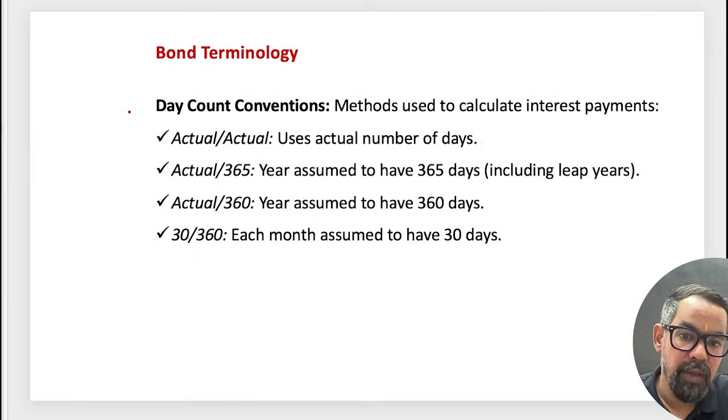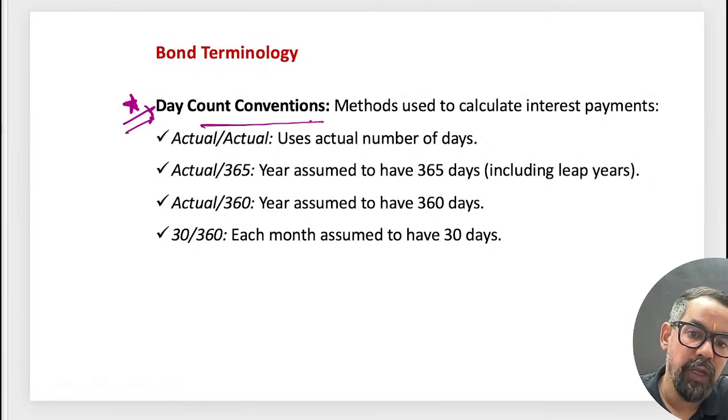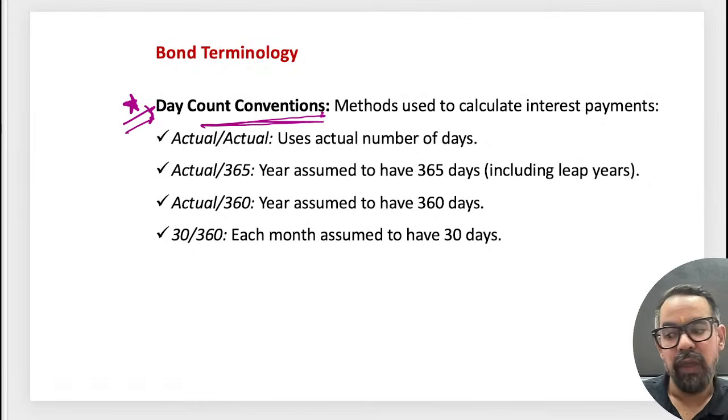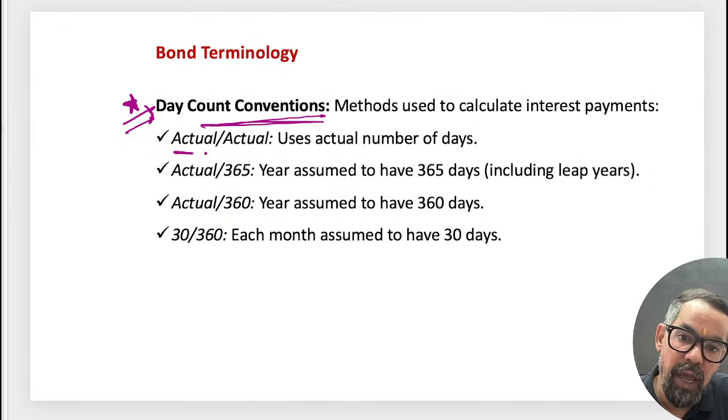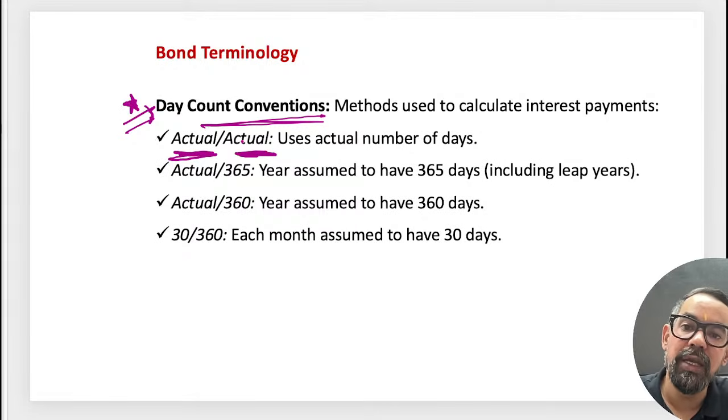Apart from terminology, day count convention gets asked many times. Day count convention is how we generally calculate the interest on bonds. Let's say it is 8% per annum, then it is the actual number of days that the person holds the bond, and the actual number of days in the year.